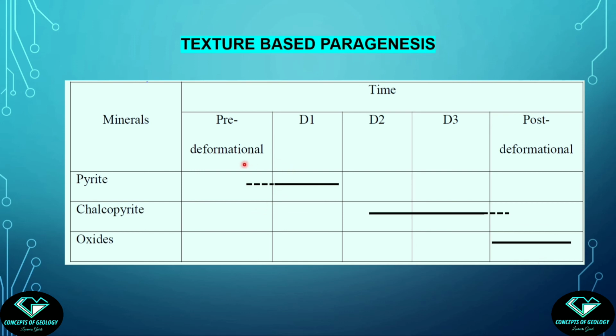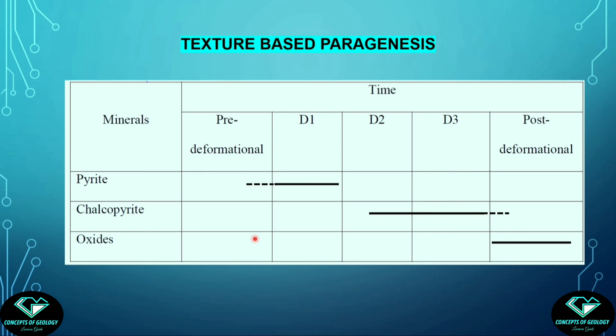Fine. This dotted portion indicates that the portion is not definite, but rather indicative. We do not know how much pre-deformational it is, but definitely it is pre-S1, that means it is pre-deformation. But their ductility during the shearing event indicates maybe they were growing during that deformation phase, that is D1, but definitely their growth ceased before the formation of S1.